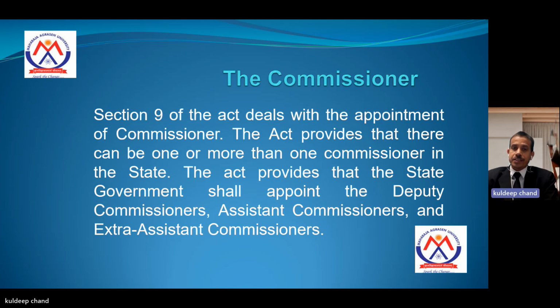The commissioner: section 9 of the act deals with the appointment of commissioner. The act provides that there shall be one or more than one commissioner in the state. The act provides that the state government shall appoint the deputy commissioners, assistant commissioner, and extra assistant commissioner.